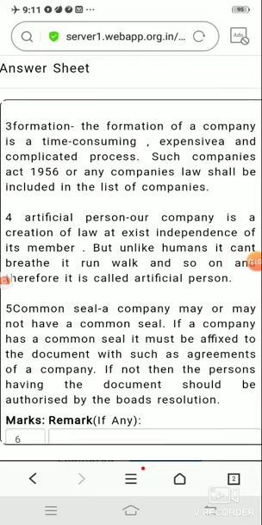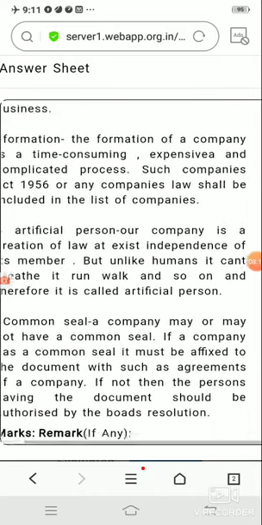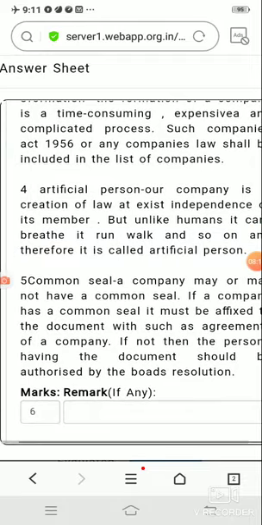But this company can contract with outside people. This company can purchase assets in the name of the company from somebody else. The company can sue others or can be sued by others. That is the reason we said that it's a person, but because it cannot breathe, eat or walk, we call it an artificial person.